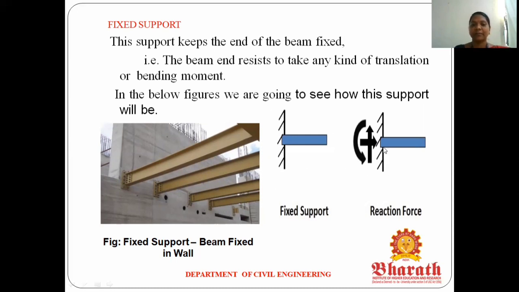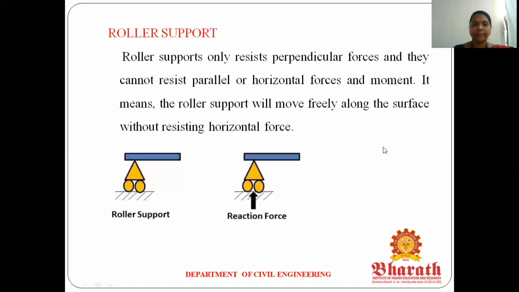It's a reaction diagram. Okay, so the next one, roller support. Roller support only resists perpendicular forces and cannot resist parallel or horizontal forces and movement. It means the roller support will move freely along the surface without resisting horizontal forces. So this is a free body diagram for the roller support. This is a reaction diagram for the roller support.